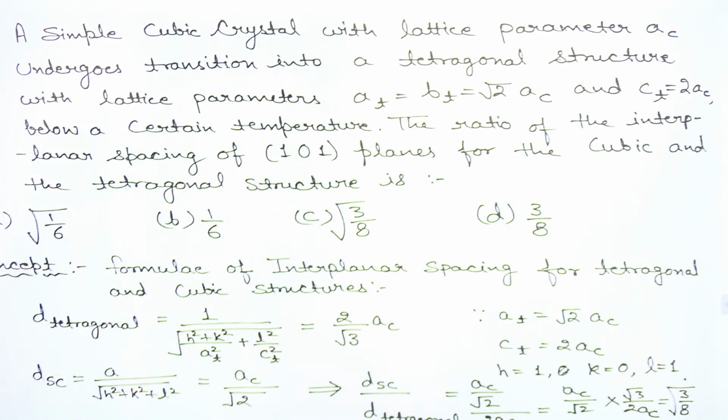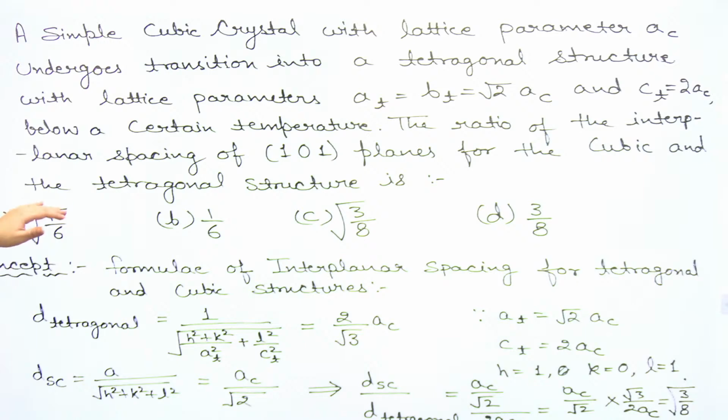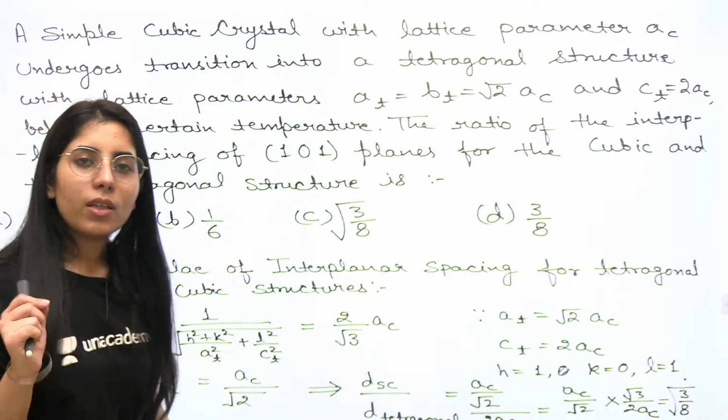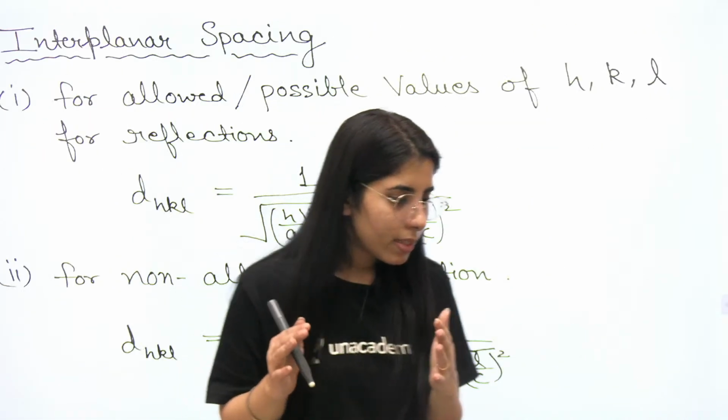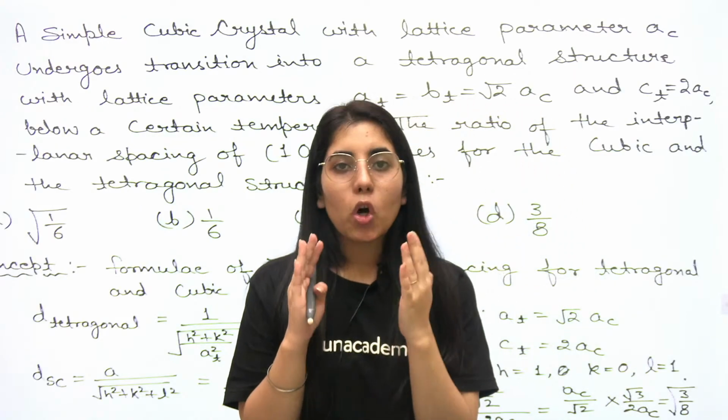That's why only one has been shown as a lattice parameter. Now, what they have asked is the ratio of the interplanar spacing of 101 planes for the cubic and the tetragonal structure. Miller indices have a property, guys: the Miller indices of any two parallel planes will always be the same.